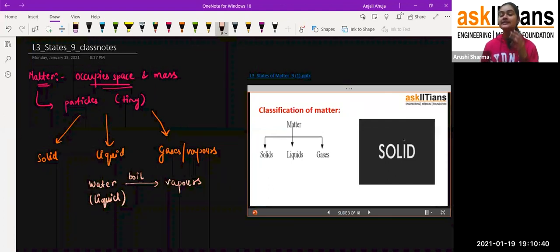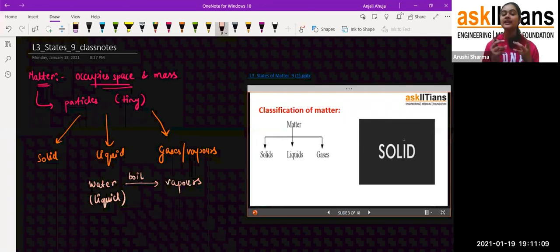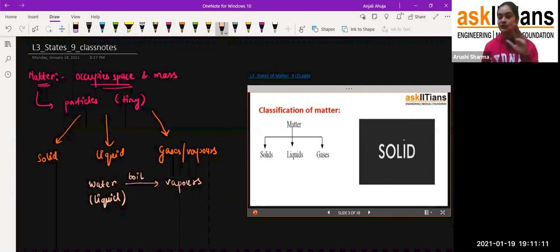Exactly. But students, gases are those type of things that you can't see very clearly with your naked eyes. For example, if I say that I'm inhaling oxygen and carbon dioxide is going out, am I able to see that oxygen is coming inside and carbon dioxide is going outside? Exactly, no. Because student, gases are not visible. That's why the atmosphere has so many gases in it, but we can't see them. This is the third state of matter, and why we have included it here, we'll see that.